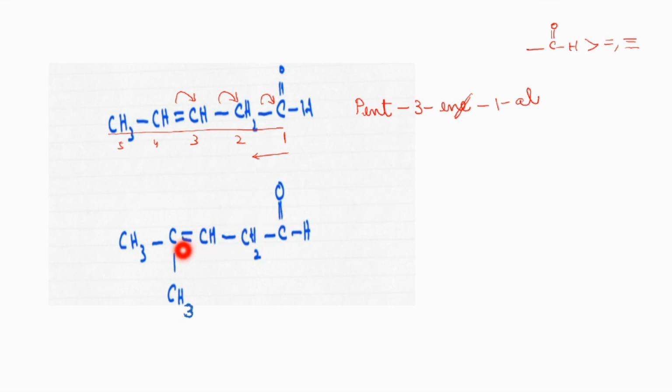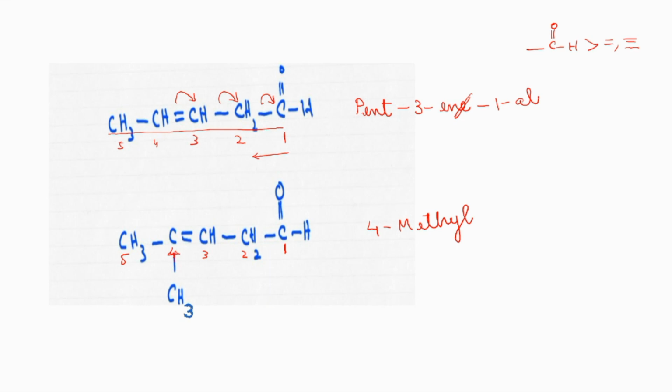An aldehyde group is there, a double bond is present and a substituent is also present. We should give more importance to the functional group attached carbon atom, and from there we find the longest carbon chain. The substituent should be told as a prefix. It is attached to the 4th carbon atom, so you should write 4-methyl. The substituent is over. Now you have to think about the root word.